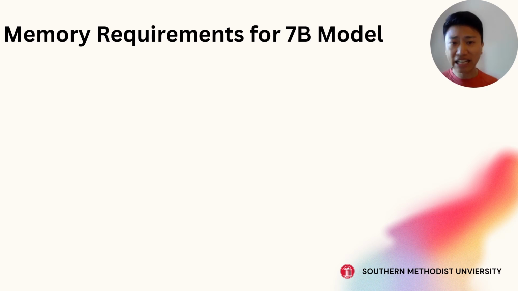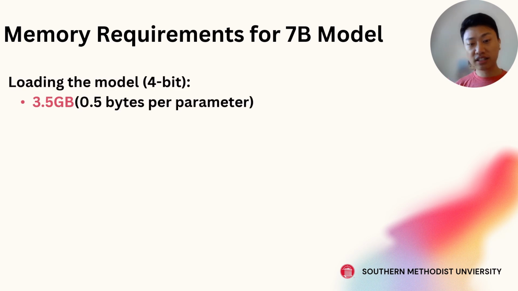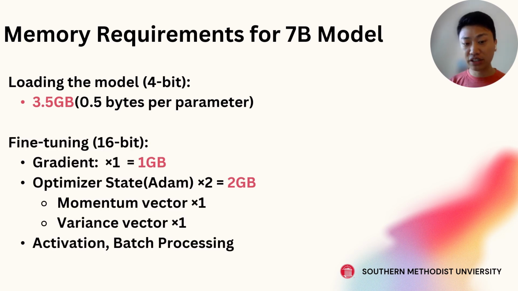Now let's put that idea back into our bigger example earlier. We still have a 7 billion parameter model. We've quantized the blue matrices down to 3.5 gigabytes. For the rest of fine-tuning, we're only training a very small percentage of the original weights, the orange boxes on the right side.